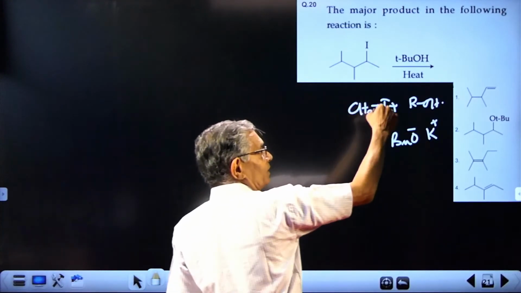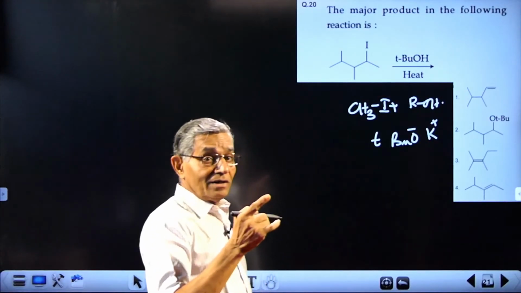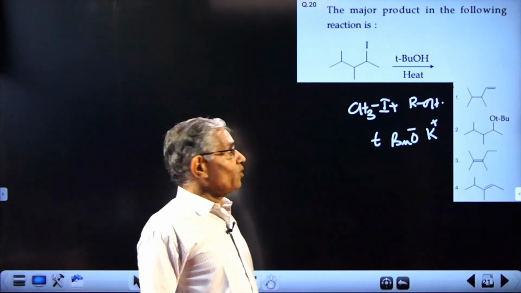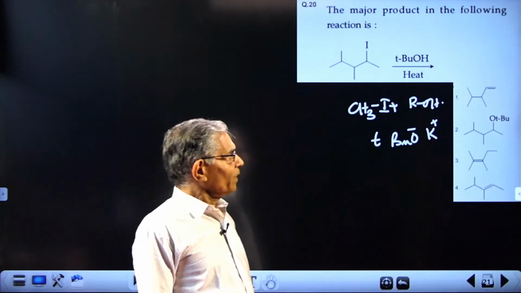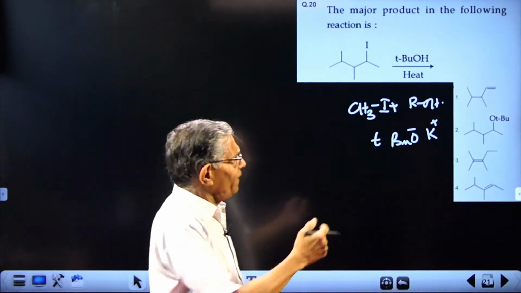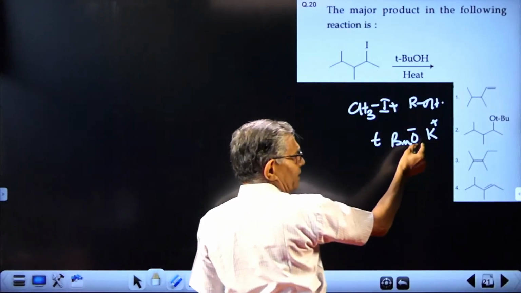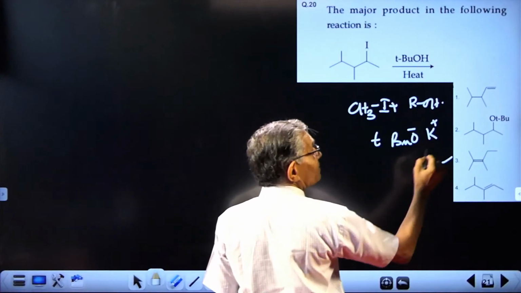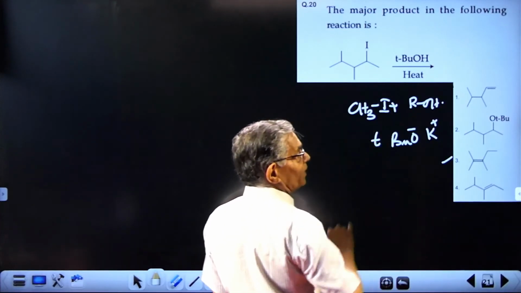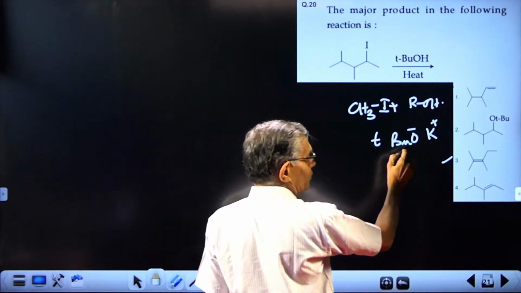Treating one ester with another alcohol may result in transesterification. But such a thing will never happen with alcohols. No reaction. So probably this may be corrected to this. Then only the answer given, what they have given, is this answer. There also there is something wrong. Anyway, suppose this is one.